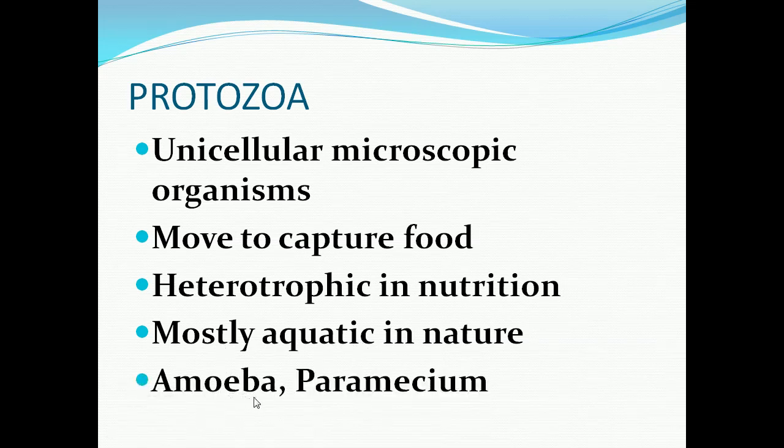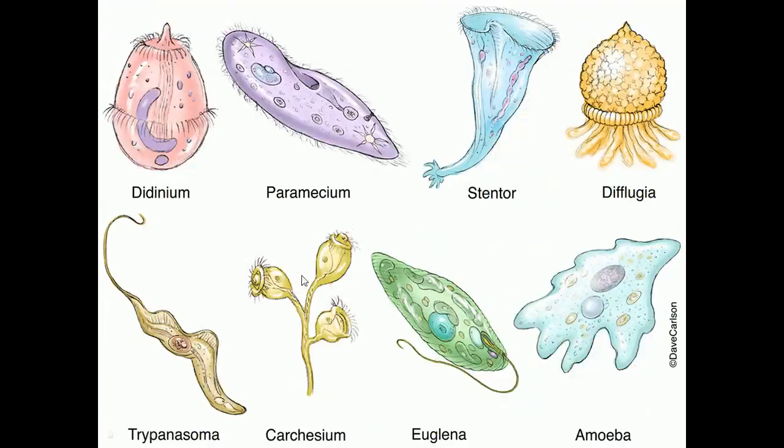Examples for protozoa: amoeba, paramecium. Now here in this picture you can see examples for protozoa: Didinium, Paramecium, Stentor, Diplegia, Trypanosoma, Plasmodium, Euglena, amoeba. So these are some of the examples of what? Protozoa.